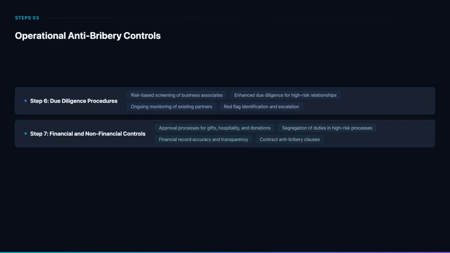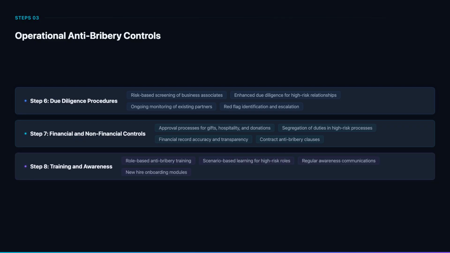Step 7 implements financial and non-financial controls. Establish approval processes for gifts, hospitality, donations, and sponsorships. Enforce segregation of duties in procurement and payments. Ensure financial records accurately reflect all transactions. Include anti-bribery clauses in contracts with business associates.